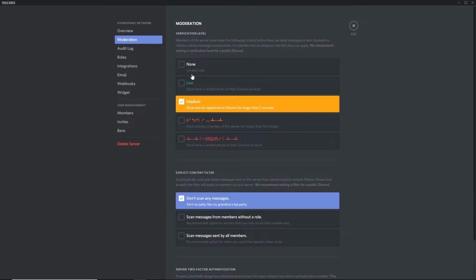Medium just makes it so people won't just join and start spamming instantly. Like, it just helps a little bit. And if you get really, really popular with Discord, you should go with 10 minutes. It's better, because then you seem a little bit more professional, like the Unturned Discord does that. I don't know. I'm just saying.